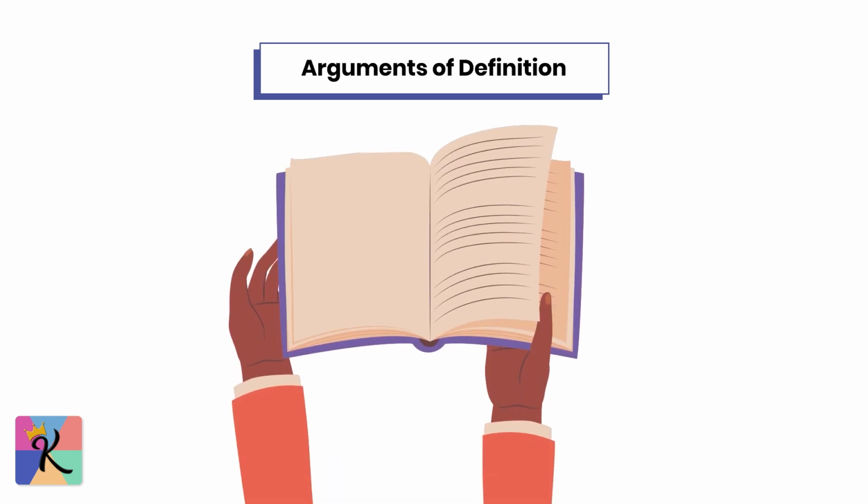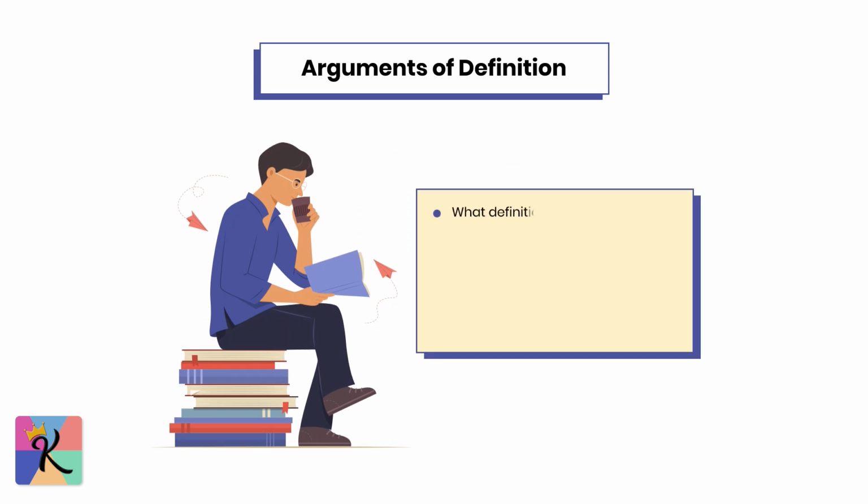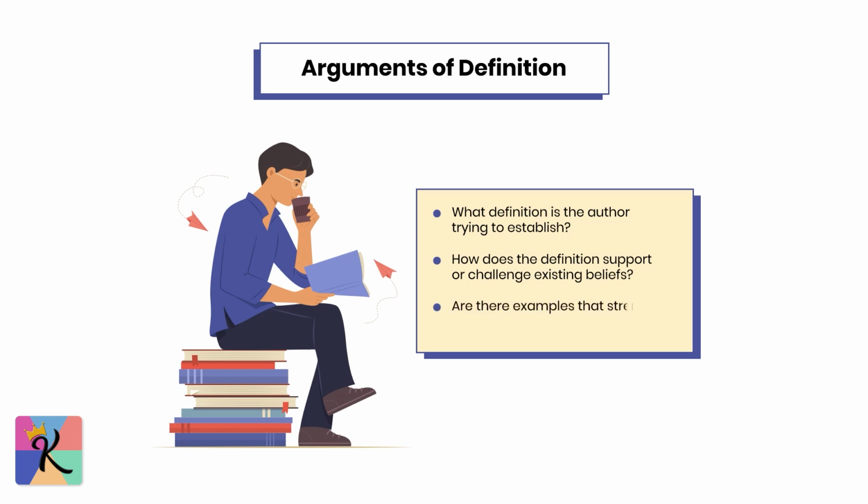Typically, an argument of definition will start with a claim about whether something is or isn't part of a class, followed by a general definition that serves as the grounds for the claim. The rest of the argument demonstrates why the claim is warranted. When tackling these passages, ask yourself, what definition is the author trying to establish? How does the definition support or challenge existing beliefs? Are there examples that strengthen or weaken the definition?